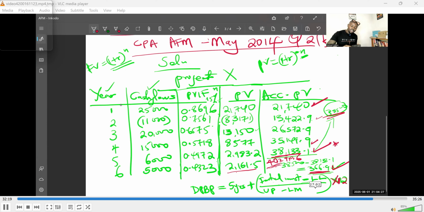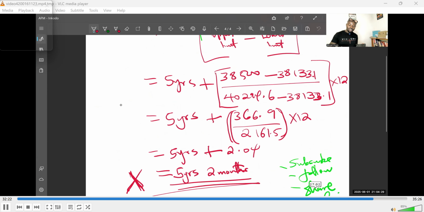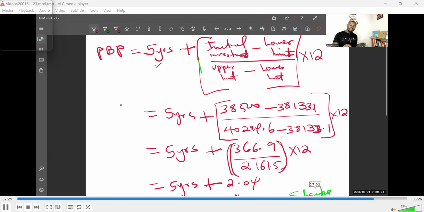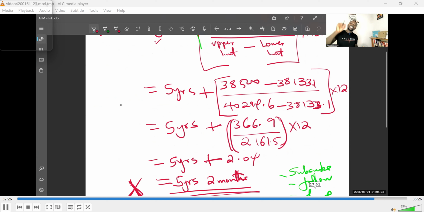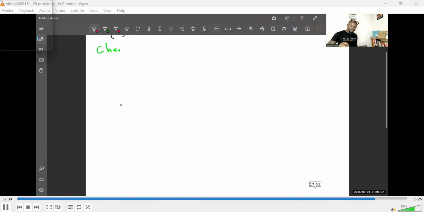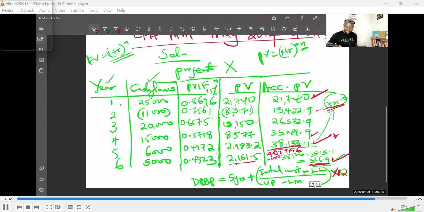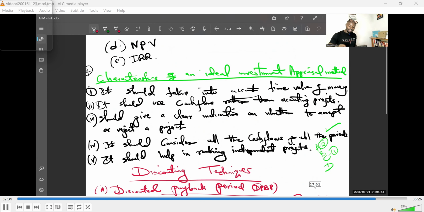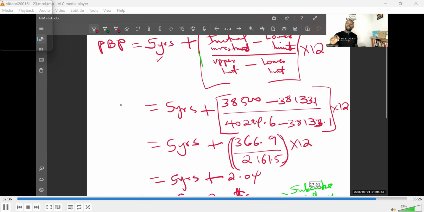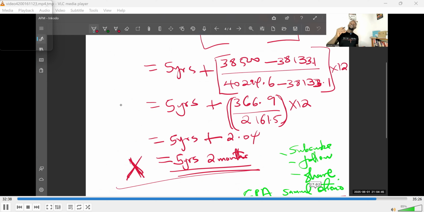Now, when you do that computation, and we did it, we realized that the number of months in year 6 that will enable you to recover the remaining 366.9 is just 2 months. And you can see we got it here, 2.04 months. But because we do not want to go to weeks, days, hours, and all that, we just stop at months and we say you're going to recover your investment in 5 years, 2 months.